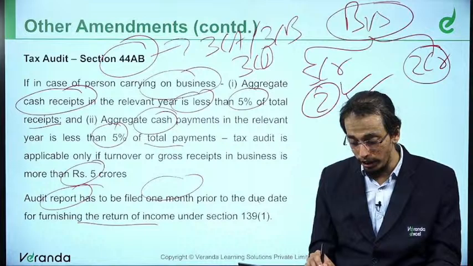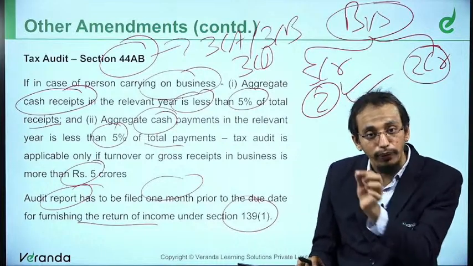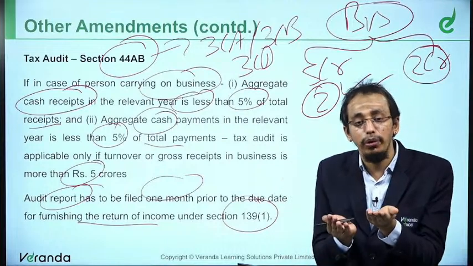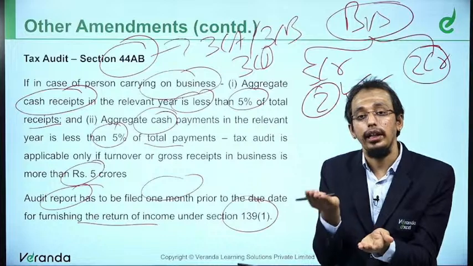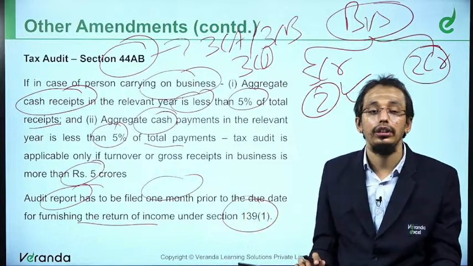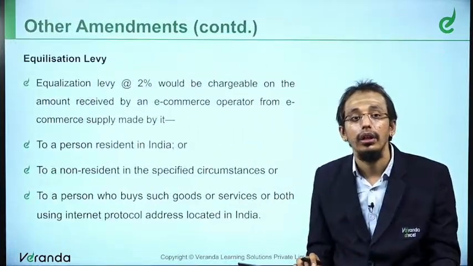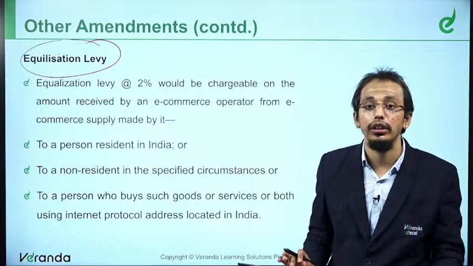So there is an amendment in 139(1). We will discuss it a little bit later. So it has to be filed 1 month before filing the return of income. Usually what we do is file the return of income and the tax audit report together, but the tax audit report now has to be filed 1 month before the return of income. This is section 44AB.